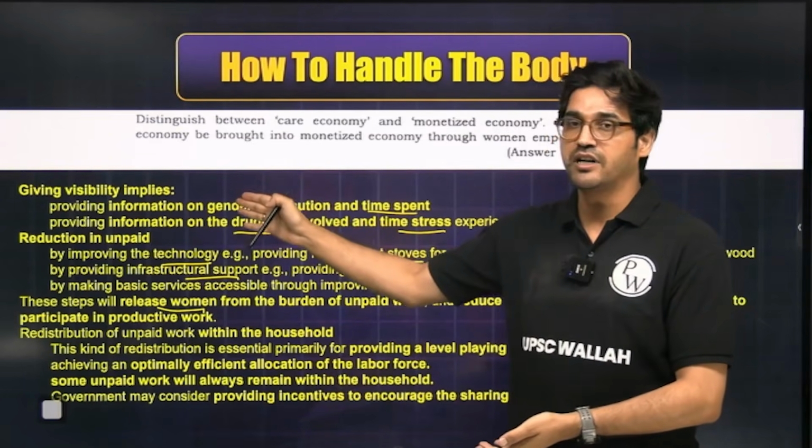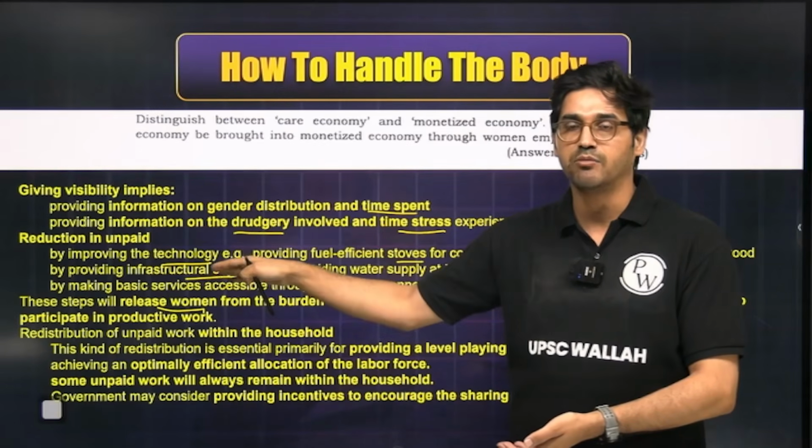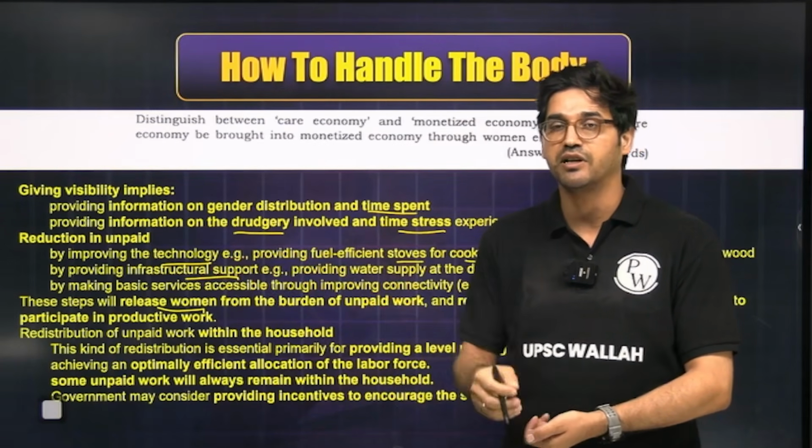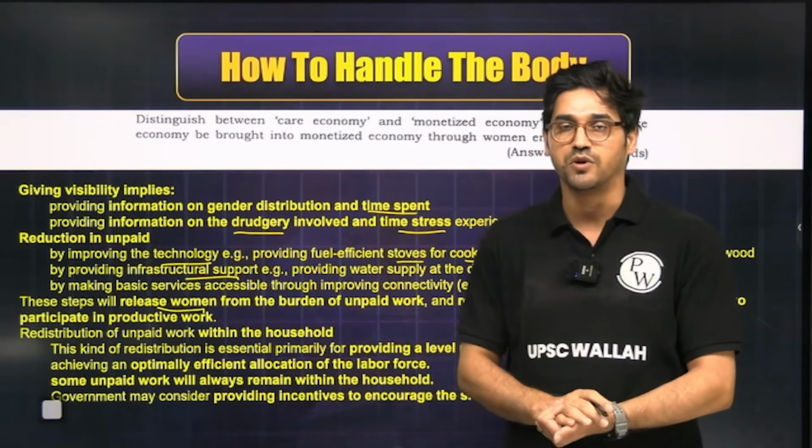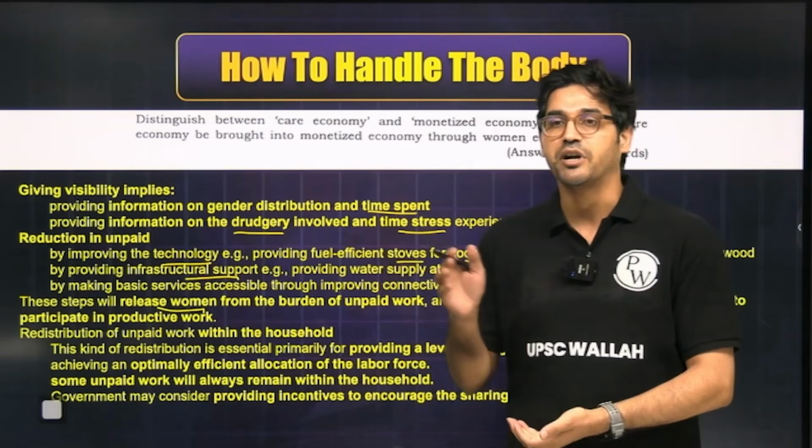So the first element is that of recognition of this work. The second element is that of reduction in this work. And the third element is actually more important for the sake of this answer, which is a redistribution of this work, which is going to challenge the traditional patriarchal norms.